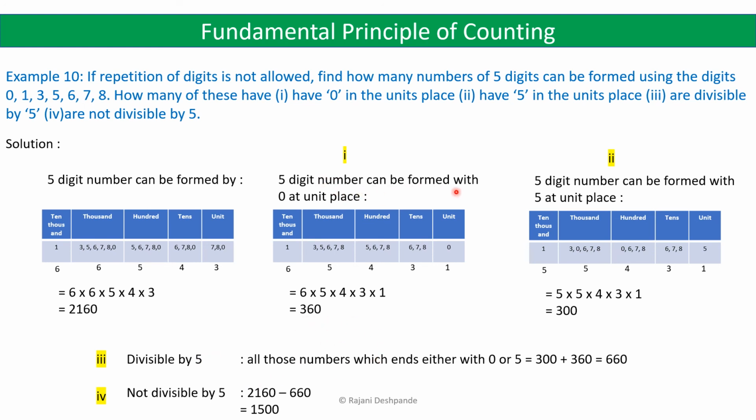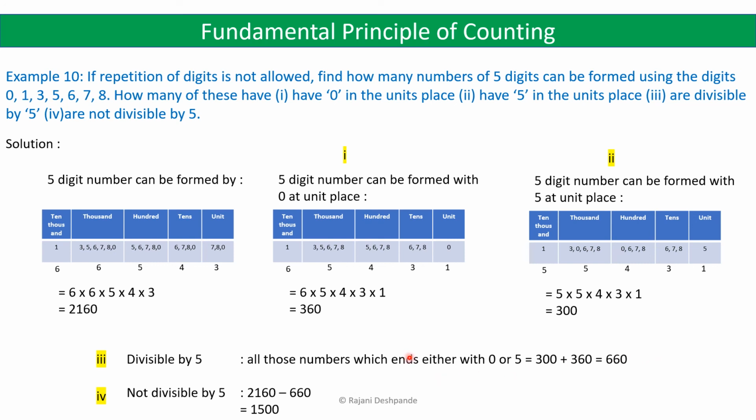The 5-digit numbers that can be formed with 0 at the units place is this. So these many numbers are the numbers which have 0 at the units place, and these are the numbers which have 5 at the units place. When we add this, we get all those numbers which end either with 0 or 5 and which are divisible by 5.